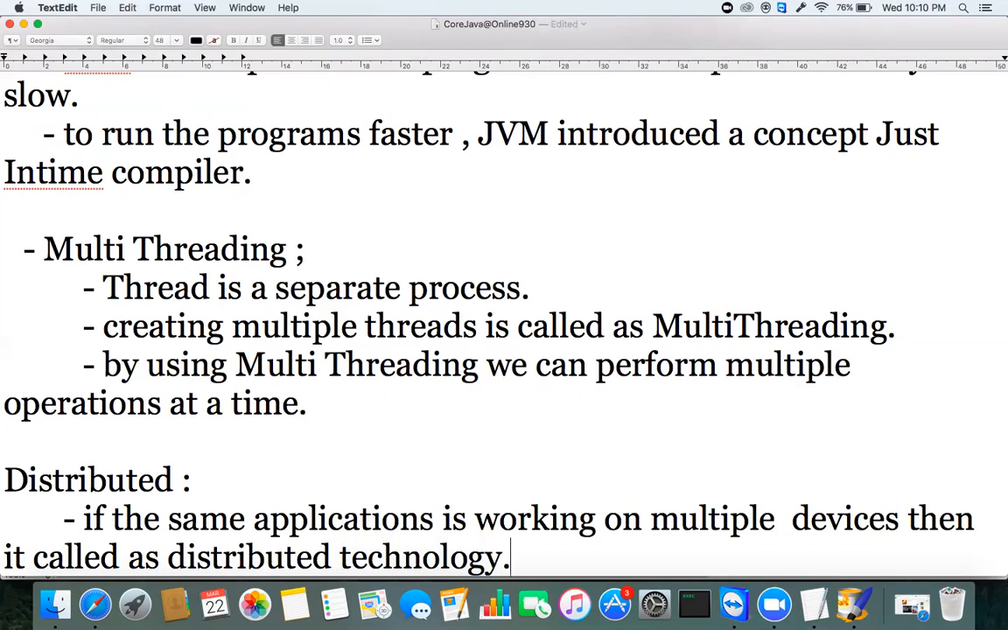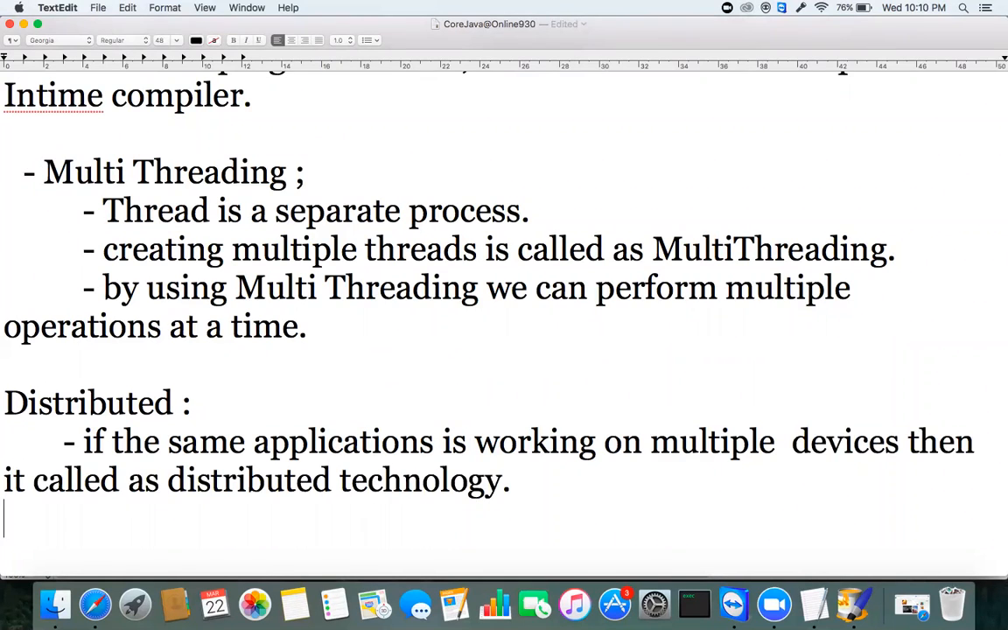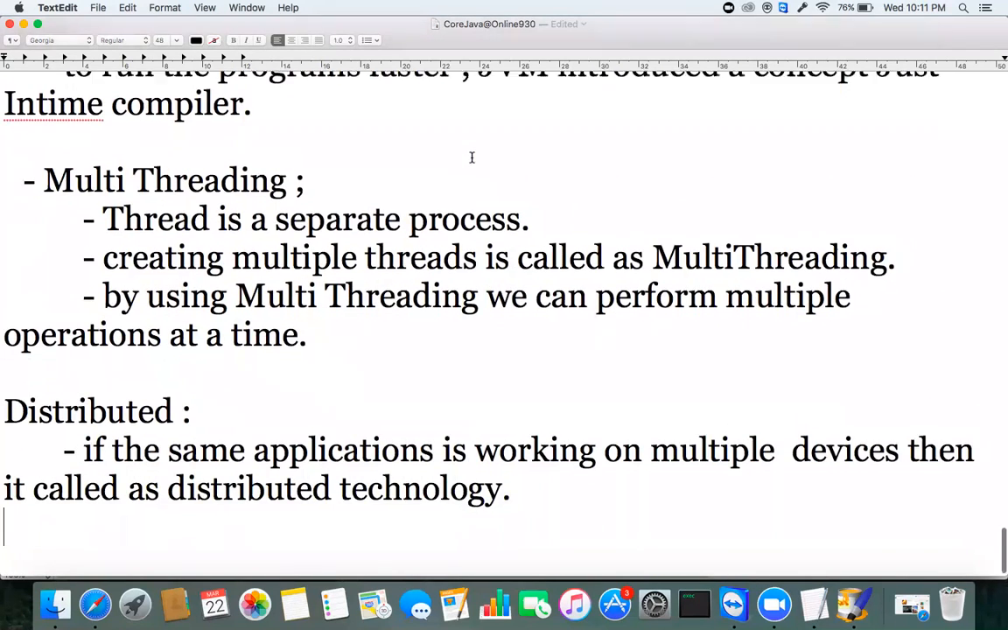Whatever code is written using the Java programming language, you can execute that code simultaneously on multiple platforms. The best example is the software called Zoom, which we logged into. Assume this Zoom software is developed using Java. What is distributed here? The same application is working on multiple devices. That is called